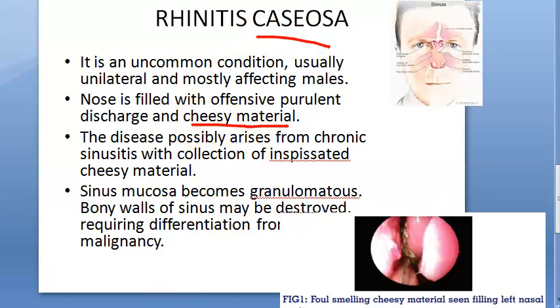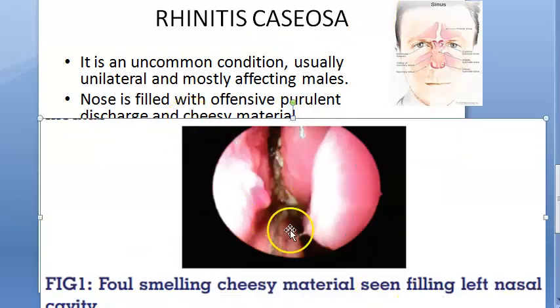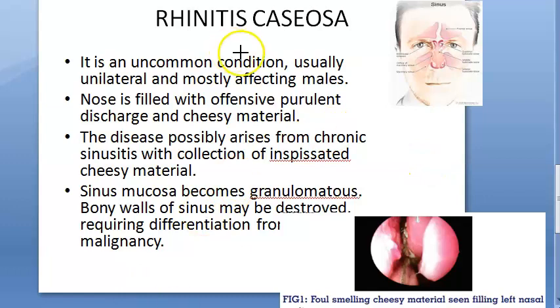So here you can see an image, inside the nose. Some cheesy material, offensive purulent discharge will be there from this guy's nose. So let's put a purulent, offensive discharge, and that shouldn't look very yucky also. So let's just add a purulent, yucky discharge here from his nose. Oh, the left side was affected, right? So let's put it on the left side. Purulent, offensive discharge and cheesy material. So we're using that cheesy color, right?